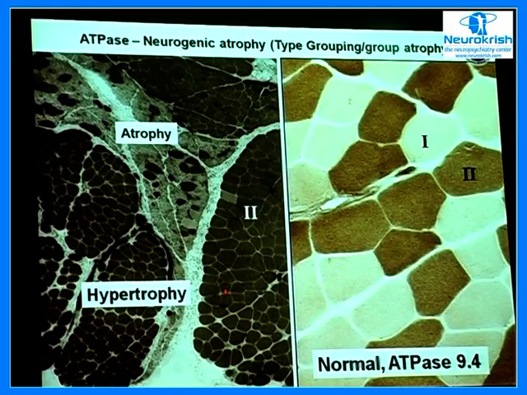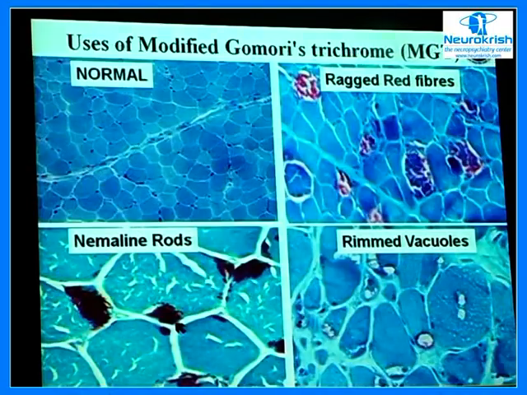So there is grouping of all the larger fibers which are slightly hypertrophic for the age, and then you have these atrophic fibers which are also grouped. This is the classical picture of spinal muscular atrophy when you do a biopsy after 8 months of life. Suppose you do a biopsy at around or less than 8 months, or even 6 months, then you don't get this picture. It appears absolutely normal.